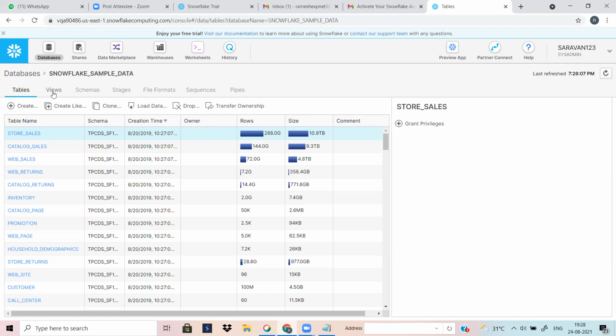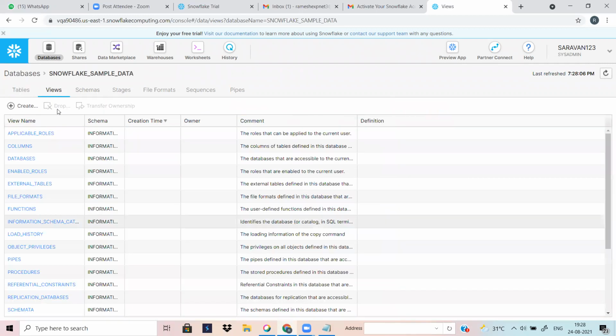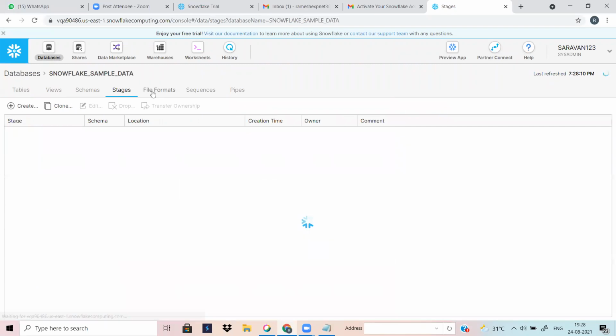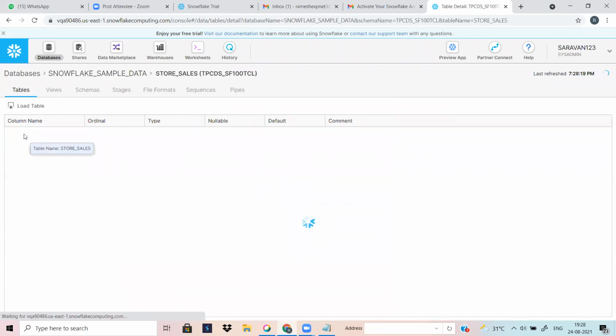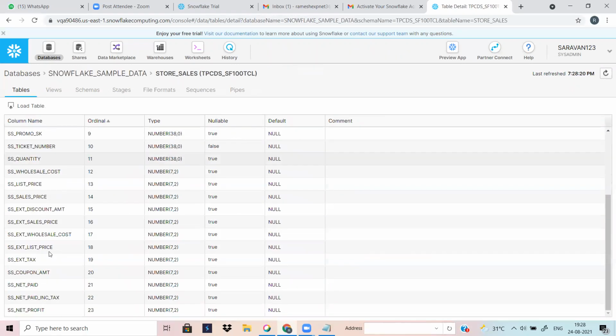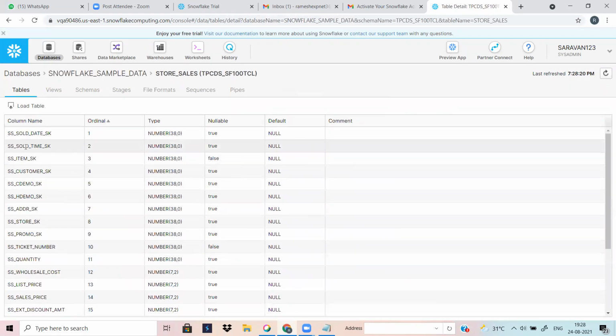You can click the views also, the view details and the schemas. Stages we can see in the upcoming class. Then file formats, sequences, pipes, there are a lot of things. When we click the tables, this is the column list for the table. You can click the column name. This system is very user friendly. That's why many clients are going to move to it in future. This is the table and column definition.